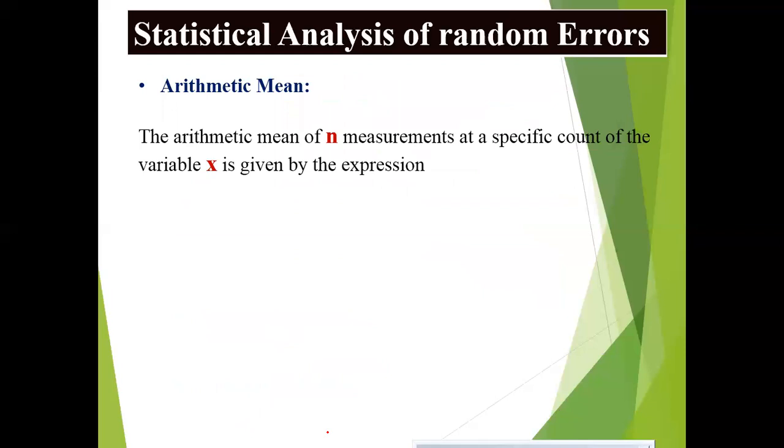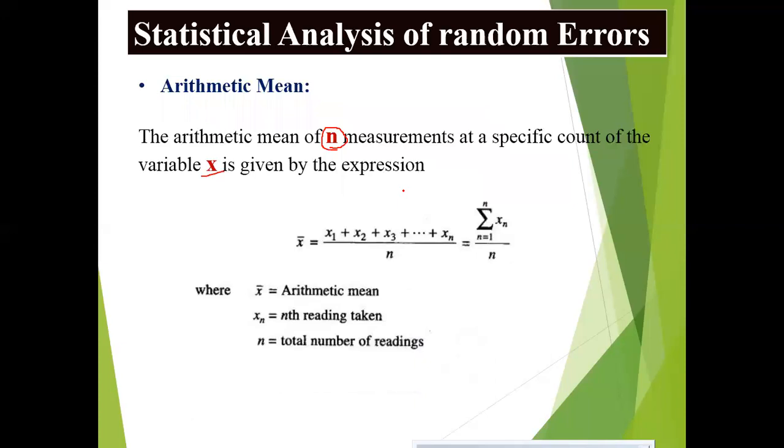Coming to arithmetic mean. The arithmetic mean of n measurements at a specific count of the variable x is given by the expression x bar equal to x1 plus x2 plus x3 plus etc. plus xn, divided by n. So how many measurements do we have? n number of measurements.